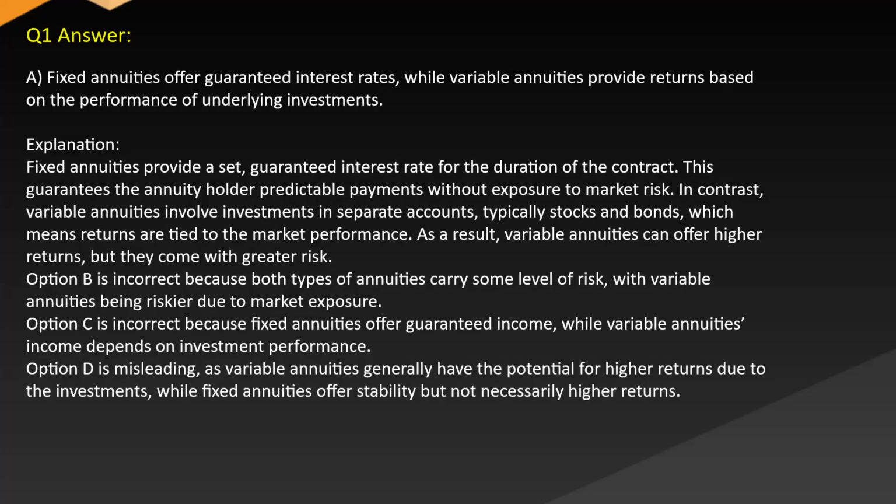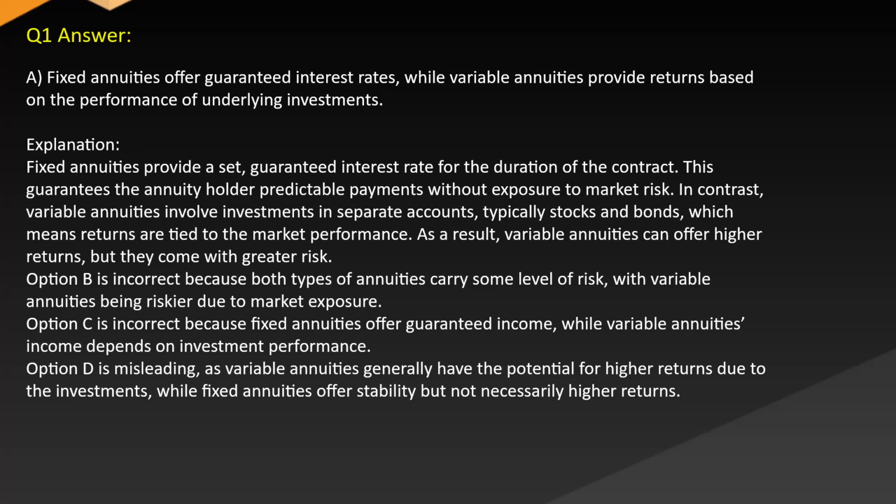Answer A. Fixed annuities offer guaranteed interest rates, while variable annuities provide returns based on the performance of underlying investments. Explanation. Fixed annuities provide a set guaranteed interest rate for the duration of the contract. This guarantees the annuity holder predictable payments without exposure to market risk.